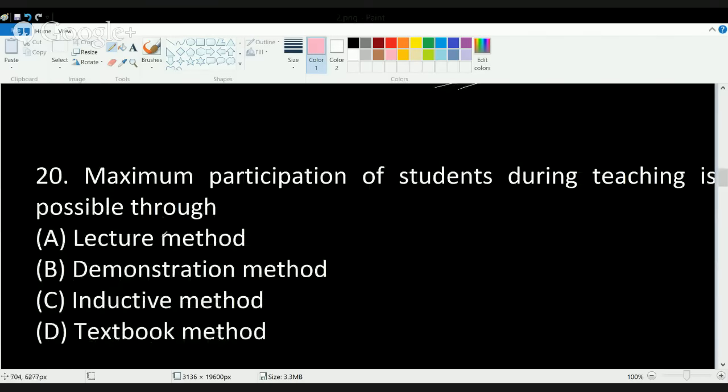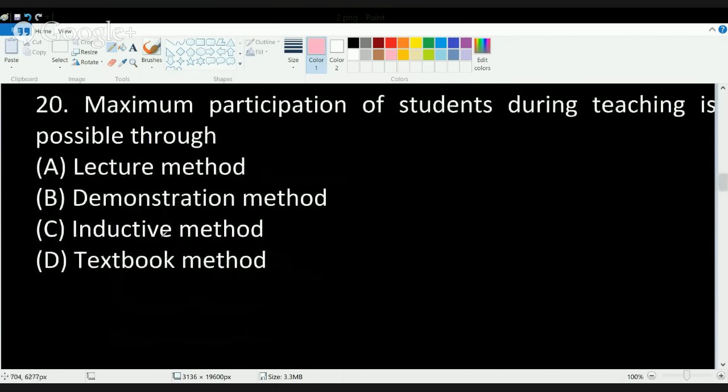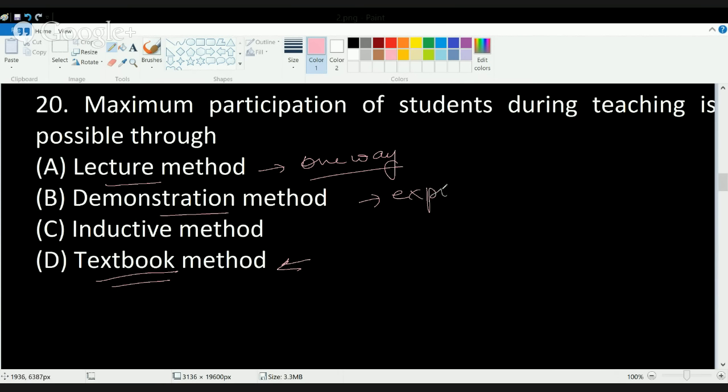Next question is, maximum participation of students during teaching is possible through. Now let's first understand all the 4 terms. Textbook teaching is basically when I'm using a textbook and teaching whatever is written in the textbook. Lecture method is more of a kind of one-way communication where I'm giving a constant lecture and the students are listening to it. Demonstration is by means of experiments or use of some devices to explain a concept.